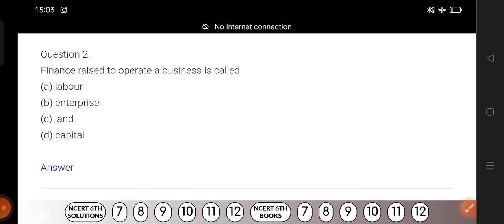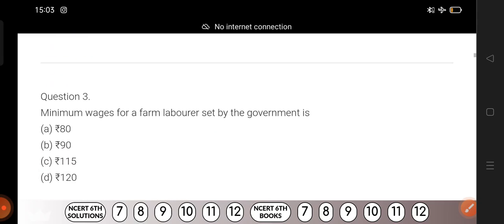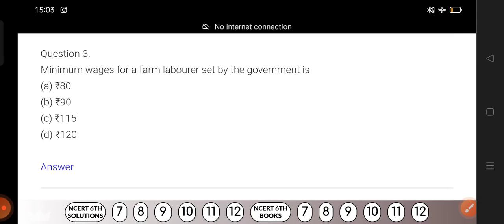What do we need to start any business? Okay, just guess and answer. 1, 2, 3. Disclose the answer. Okay, capital. It's the capital. And question number 3. Minimum wages for a farm labor set up by the government.